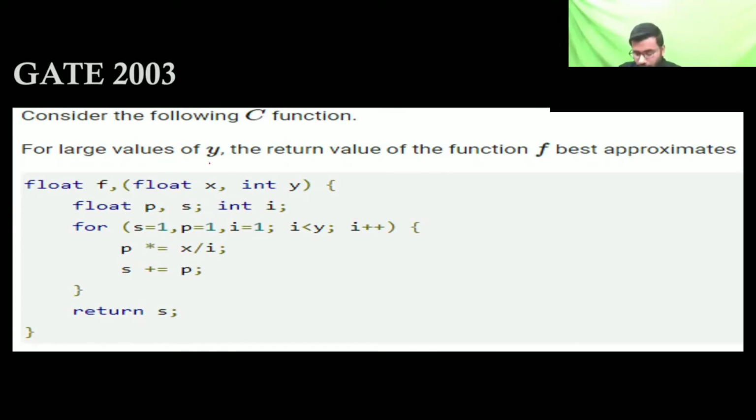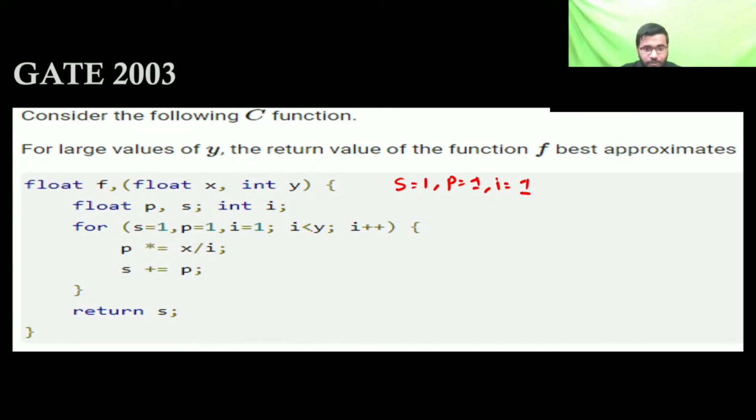Y is going to a big number, with x and y given. P, S and I: S is equal to 1, P is equal to 1, I is equal to 1. Y is your big number. They are saying for a large value of y, the return value of the function f is best approximated by which option.